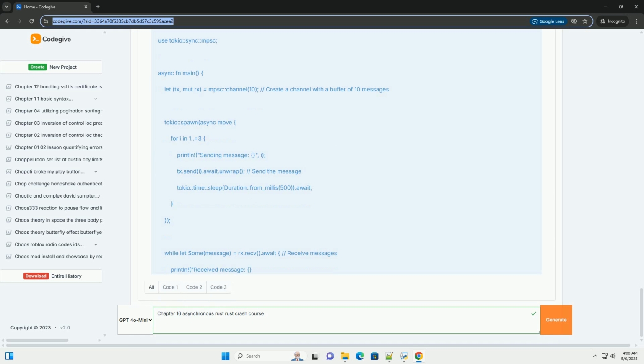Best practices. 1. Avoid blocking. The primary goal of asynchronous programming is to avoid blocking the executor. Never perform synchronous I/O or long-running CPU-bound operations directly in an async function. Use asynchronous versions of I/O operations, provided by Tokio or async-std, and consider using Tokio task spawn_blocking to offload CPU-bound tasks to a separate thread pool.